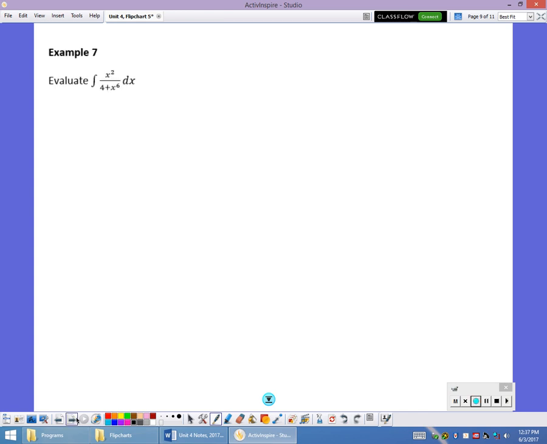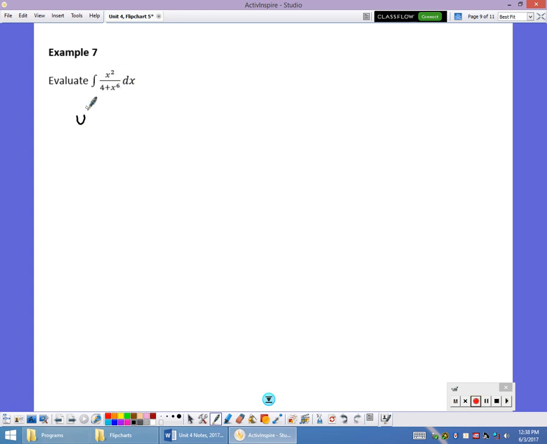A couple more examples, get a little bit trickier. In this one, I have an a value: a squared is 4, so a is going to be 2. And then u squared I want to be x cubed. The next couple of examples on here, I'm going to show you differences of when I'm going to use ln versus when I'm going to use inverse tangent. This one, if you look at the powers, this one is 4 powers less than this. So this has to be somehow inverse tangent. If it's exactly 1 power less, then you want to use ln.